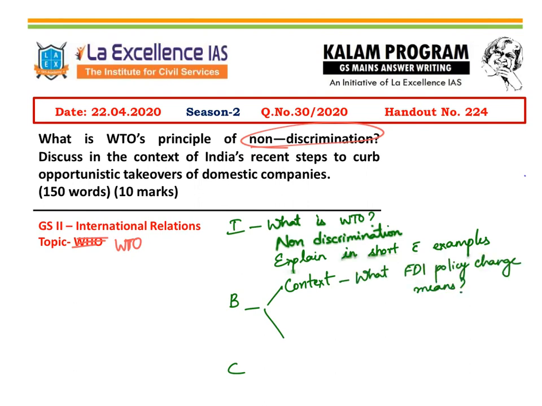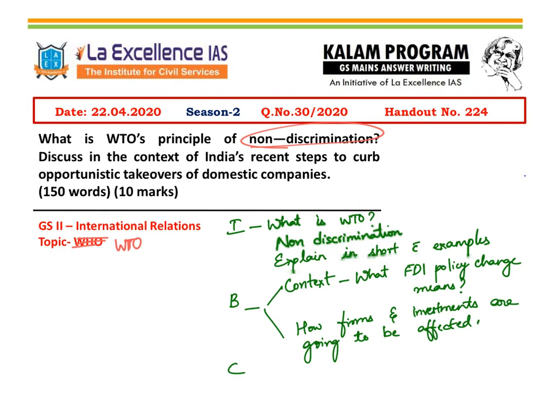And then you can write about how it will impact the firms as well as the investments, that is the consequences. China has already accused that India is breaching WTO's principle of non-discrimination. So all these can be discussed in the body part.